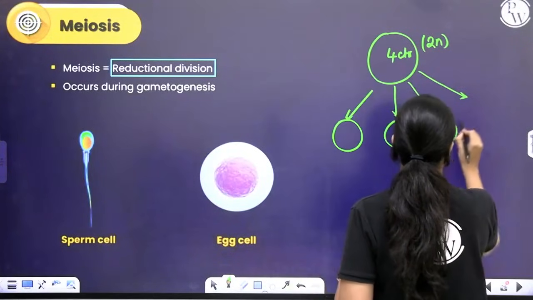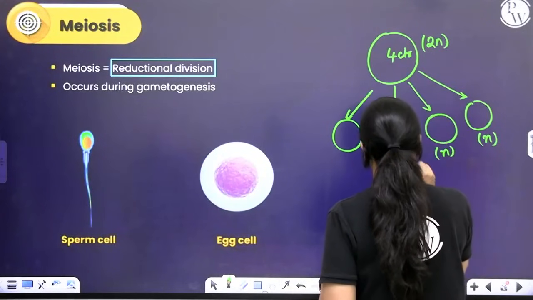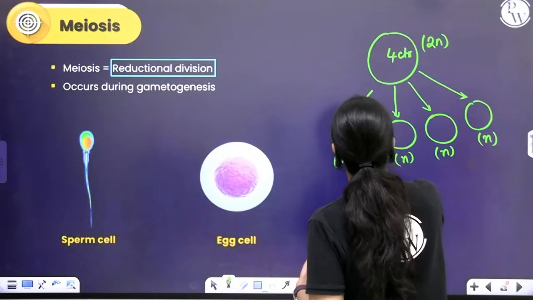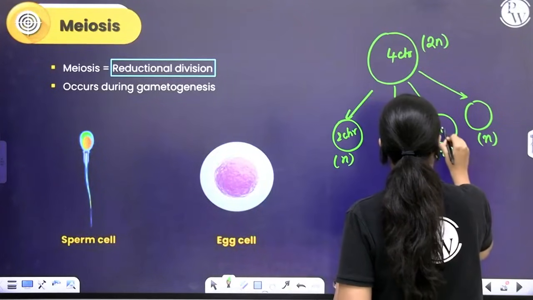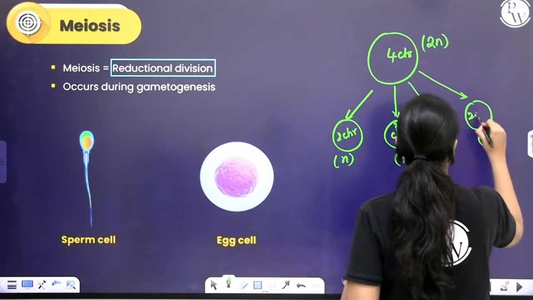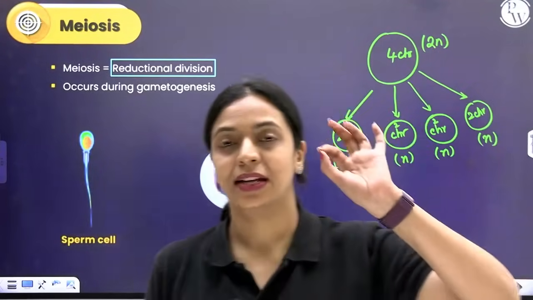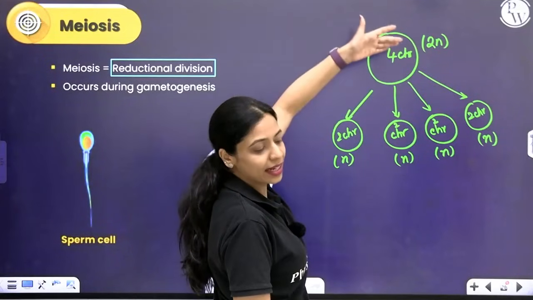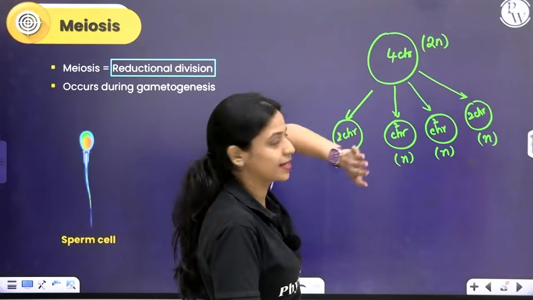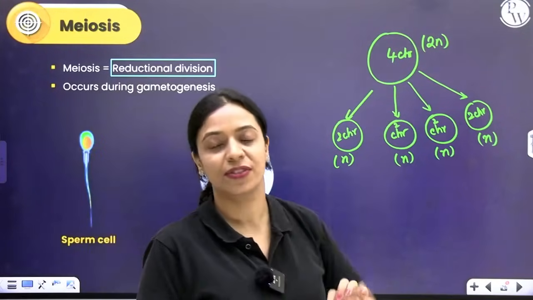Each of these daughter cells will have half the number of chromosomes and will be haploid, and they will have 2 chromosomes each. Okay? Since the number of chromosomes in the parent cell is reduced to half in the daughter cell, you call it reductional division.